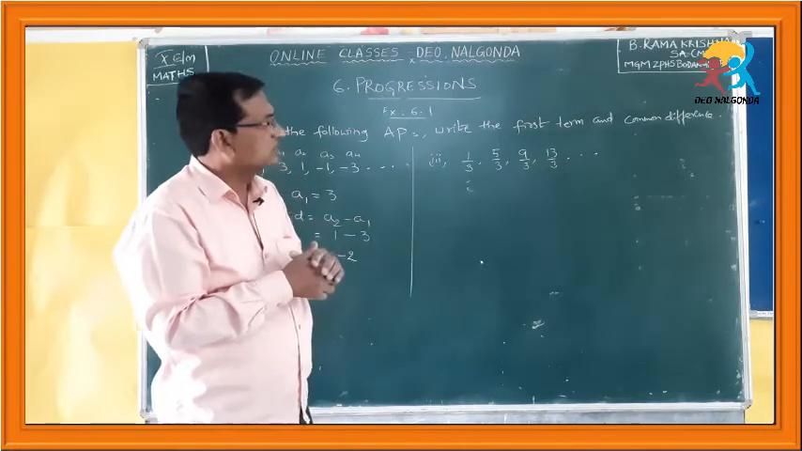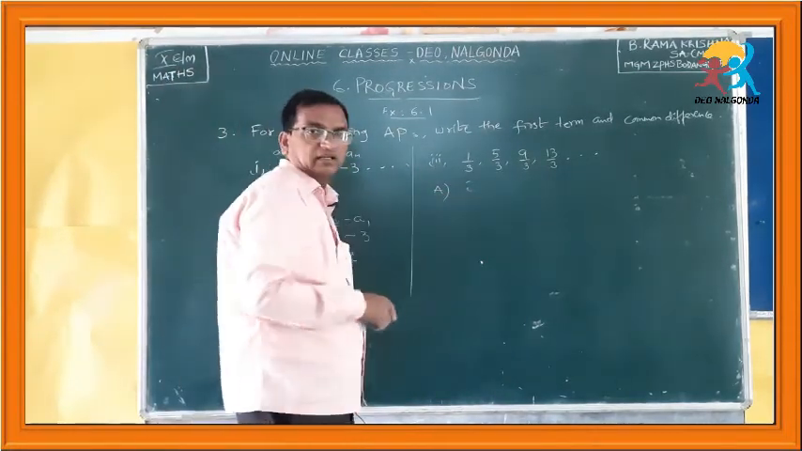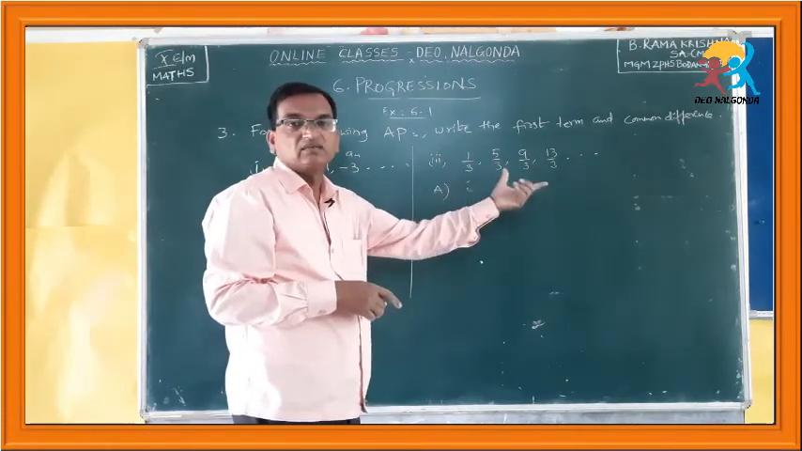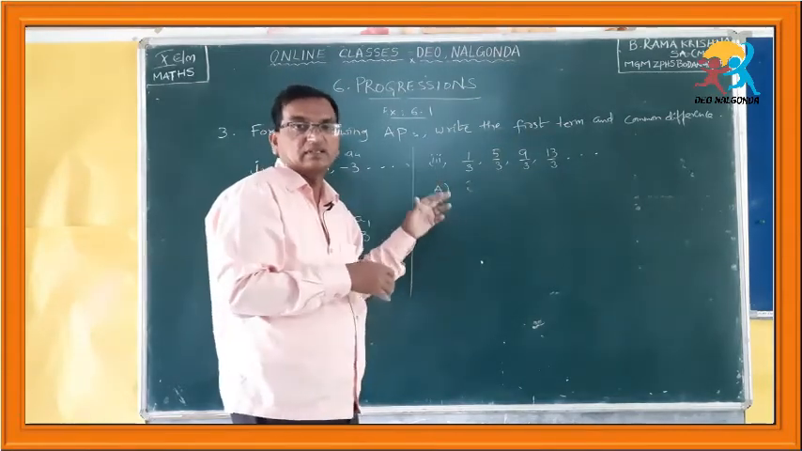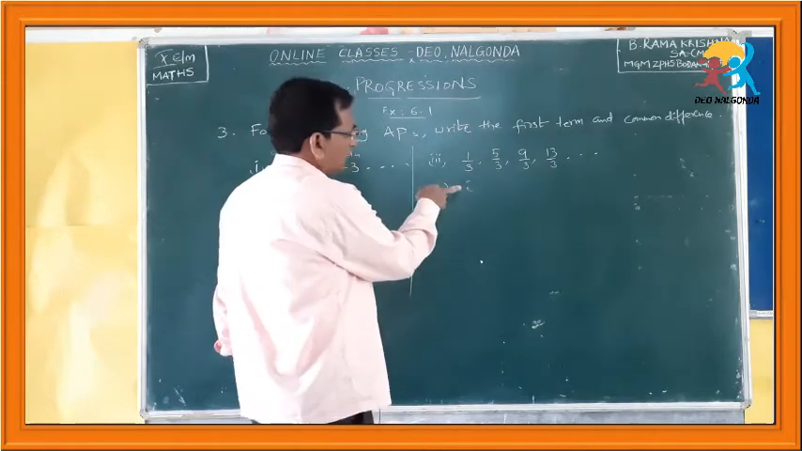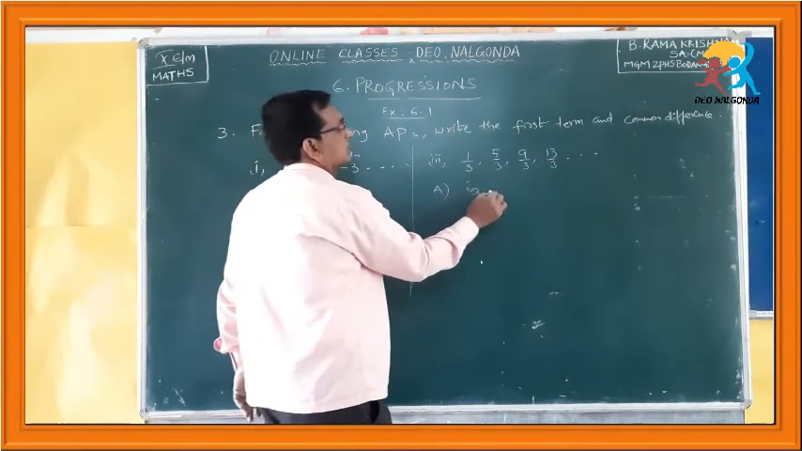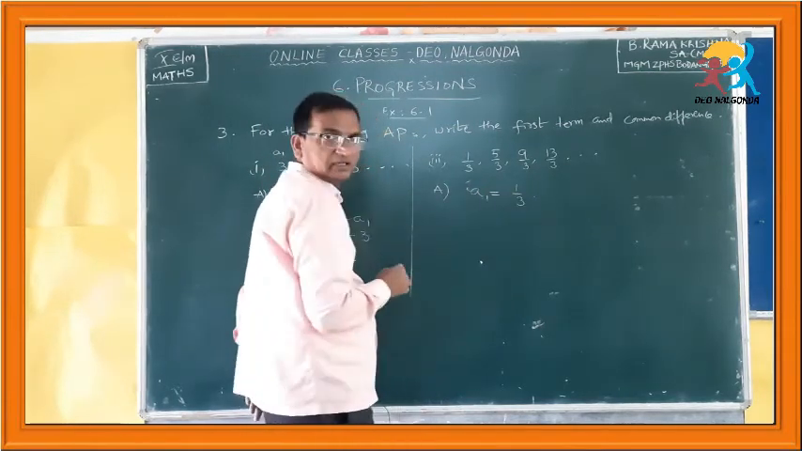Just by looking at these fractions, can you tell what type of fractions they are? They are like fractions, because all the denominators are equal. If the denominators of all the fractions in a set are equal, then those fractions are called like fractions. Now, first, we have to find the first term in the AP. What is the first term? A1 is equal to 1 by 3.